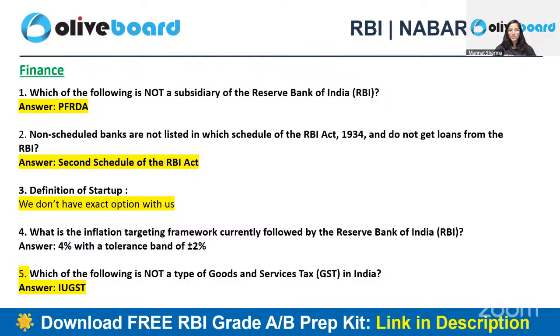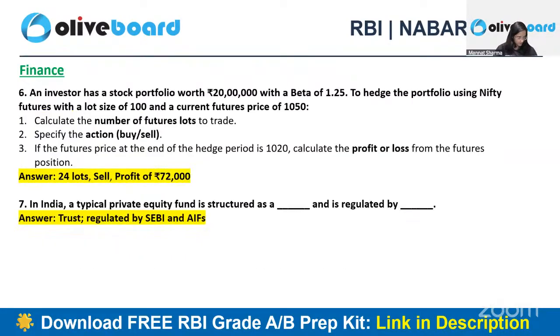Then, what is the inflation targeting framework currently followed by RBI? Very easy. In almost every class, almost every live mint analysis, I've already discussed it so many times. 4 plus minus 2%. Our band is usually 4%, and the range can be between 2 to 6%, right? Then, which of the following is not a type of goods and services tax in India? So IGST. We study GST in a lot of detail. If you are preparing for the examination, we study GST in a lot of detail, right? Okay, let's go to the next slide.